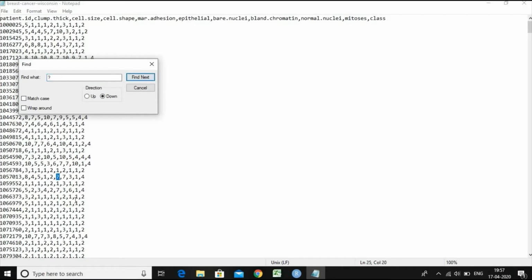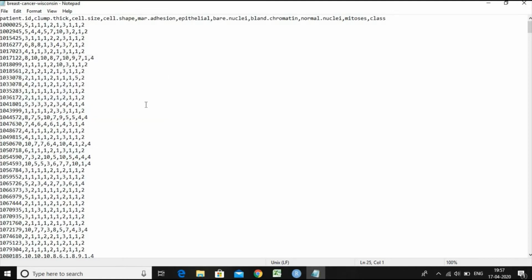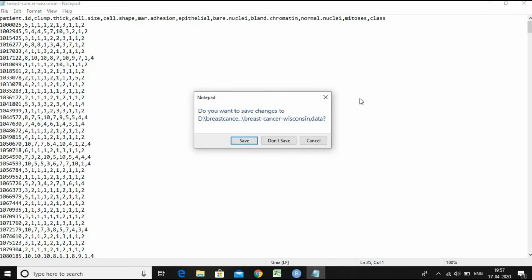You can find them, and all the 16 records can be deleted, so that the cleaned data set can be made available as either a text file, or you can convert it into a CSV file and import it onto RStudio for the data processing.